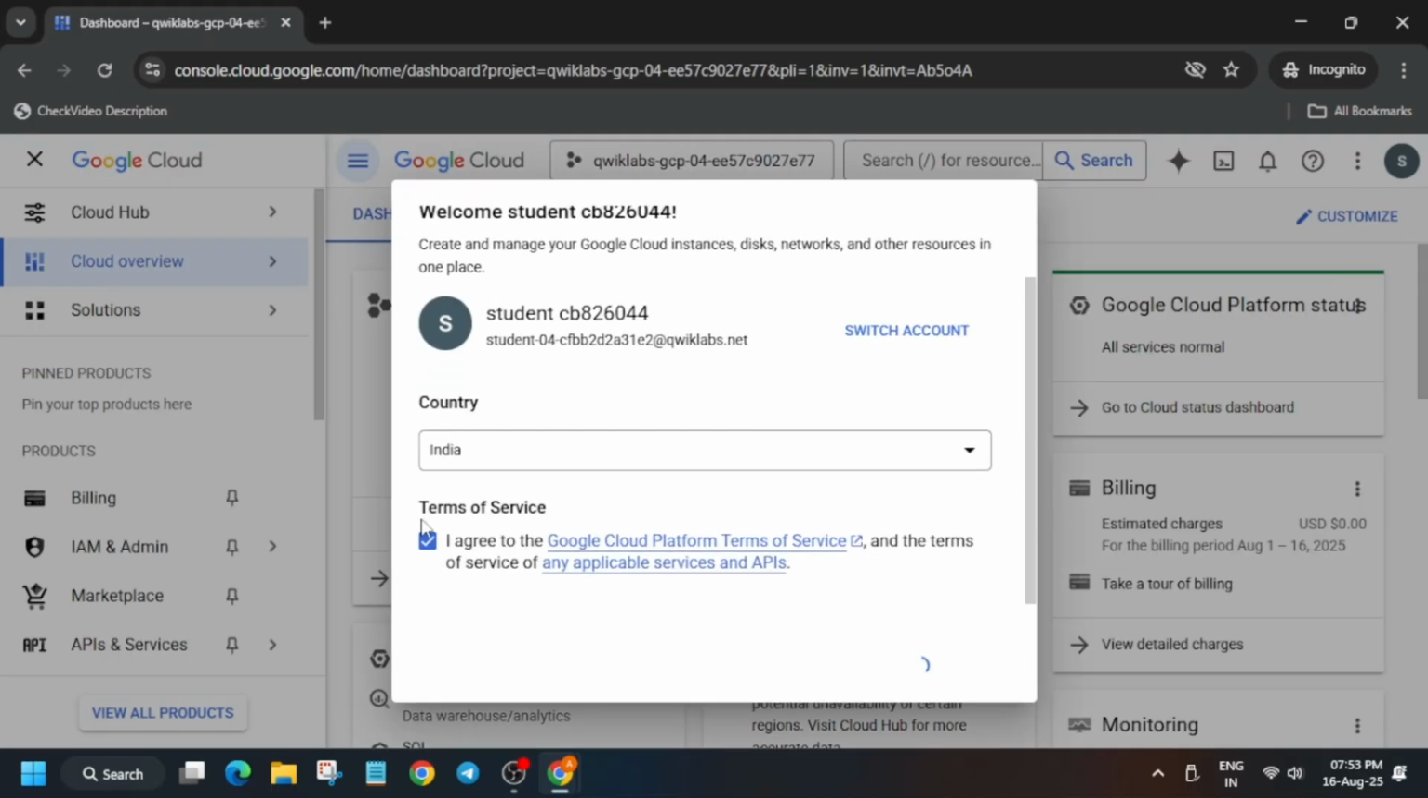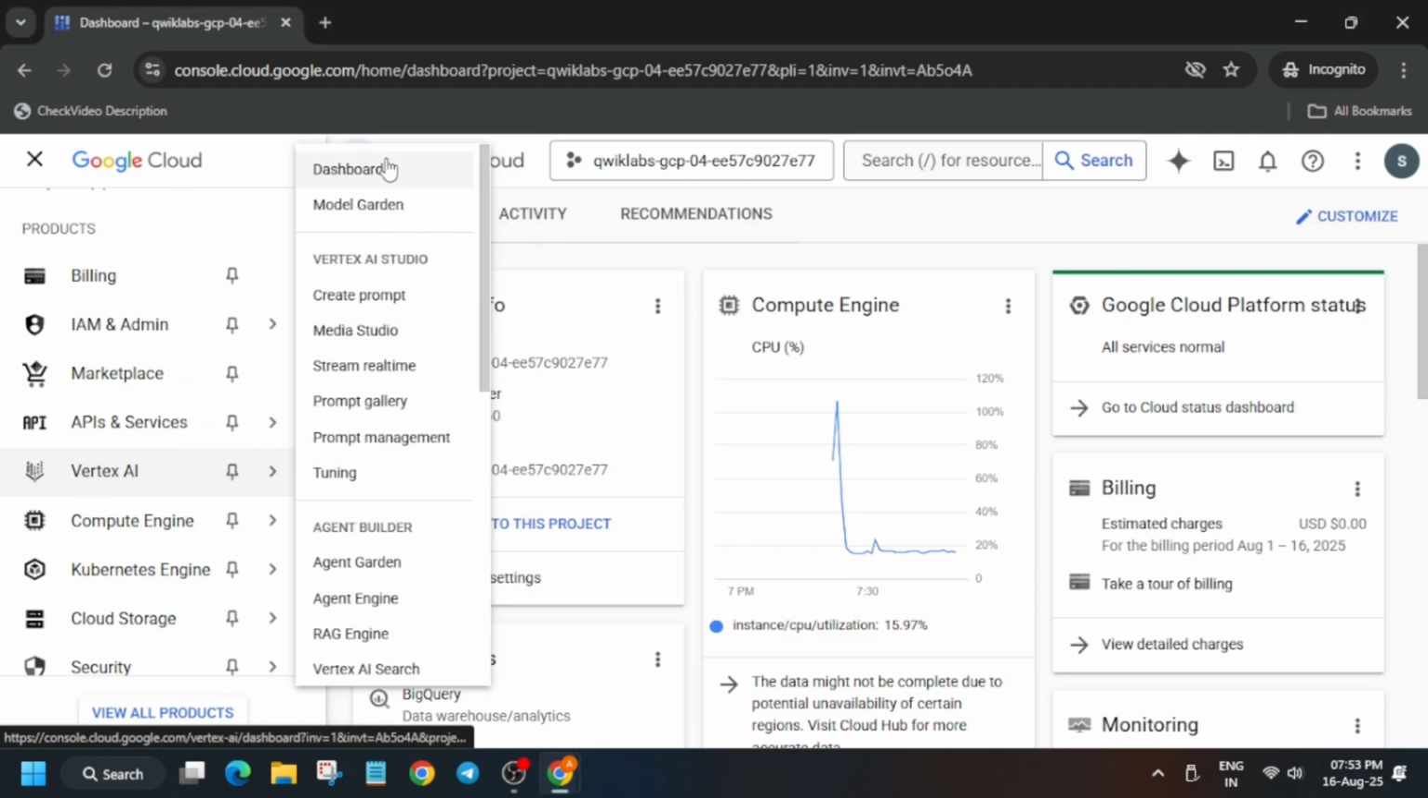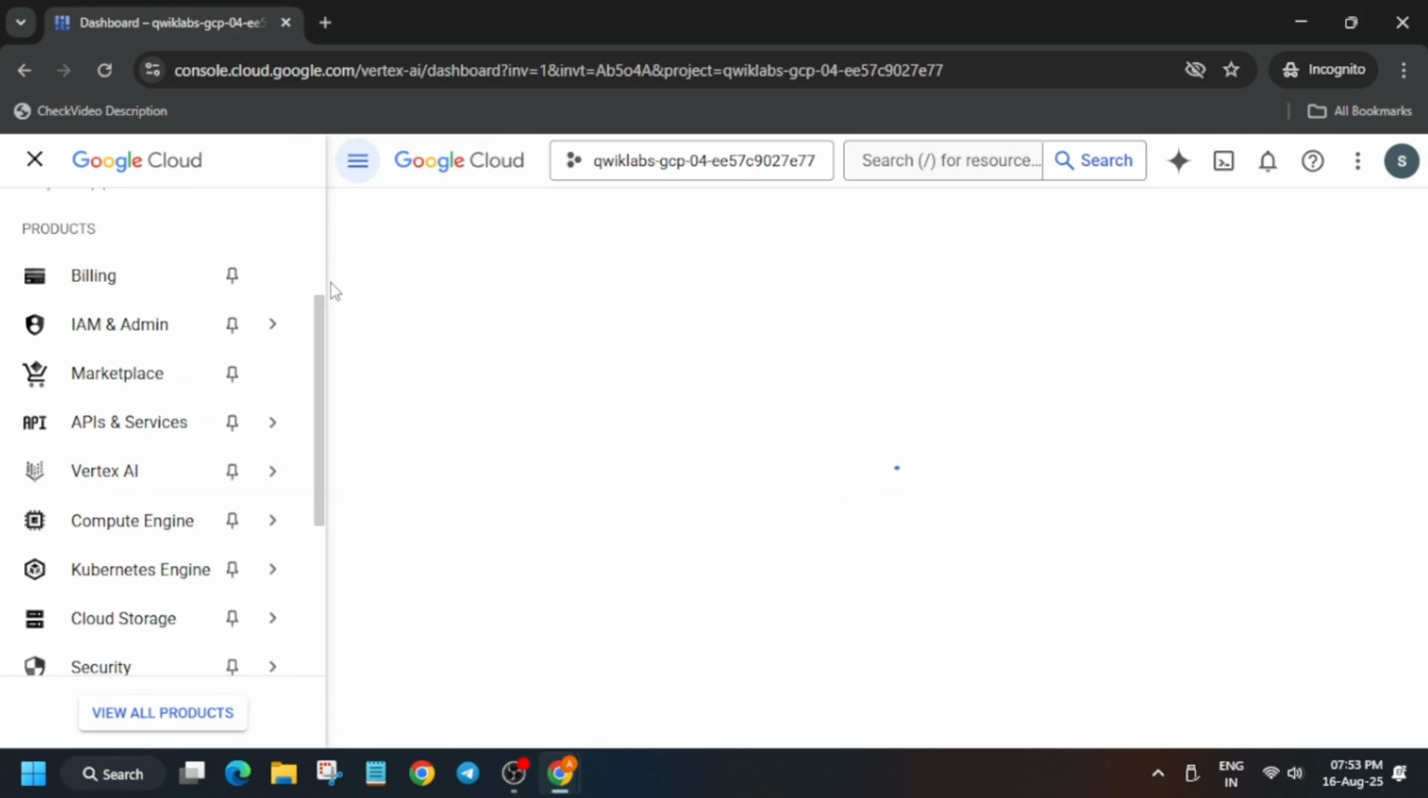So just click on I agree and continue. Now from the navigation menu you can see Vertex AI. Click on the dashboard. First thing is that we have to enable the APIs. Then after that we'll open the workbench notebook, and then we'll initiate all the steps.